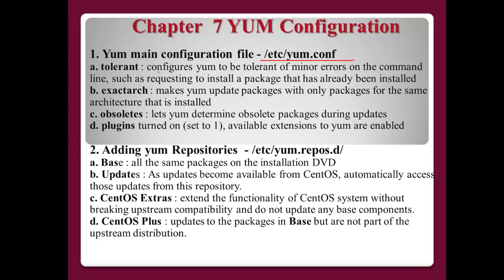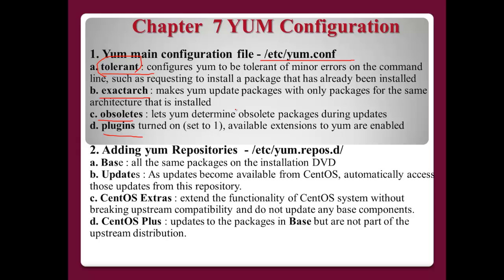Here you can find many options, especially tolerant, exactarch, obsoletes, and plugins. Tolerant configures yum to be tolerant of minor errors on the command. Even if you find some minor errors when you install a package, there is no problem installing using this option. And exactarch makes you update the package only for the same architecture.